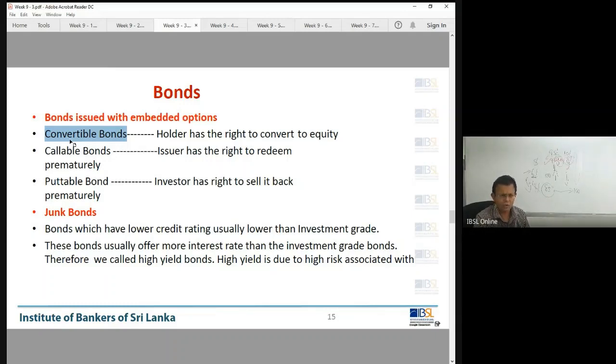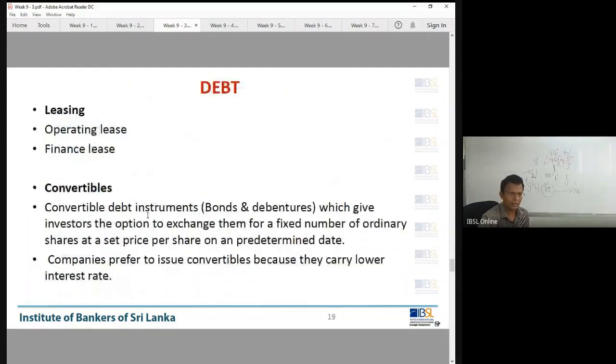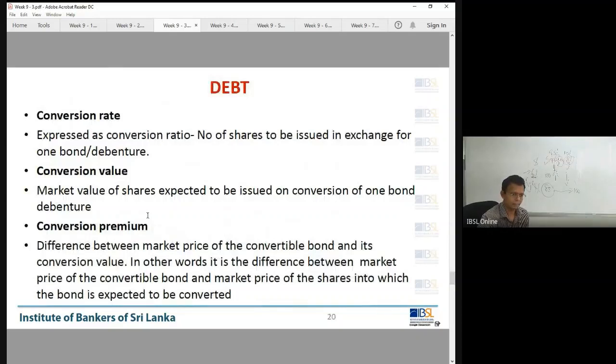I will give you notes on this, just towards the end. And other banks, of course, can issue Basel III compliant debentures with the convertible option. These are things for you to read. I will be doing a question on convertible debentures.